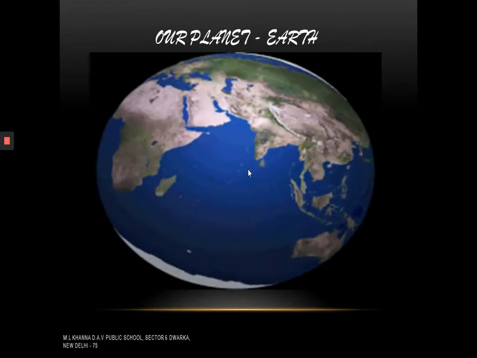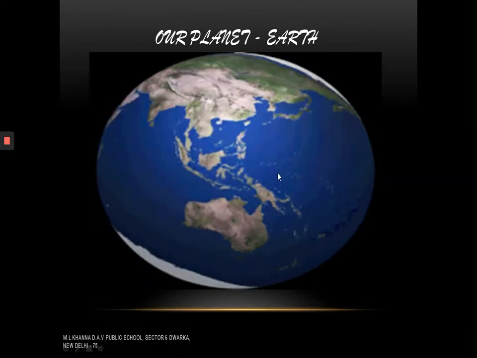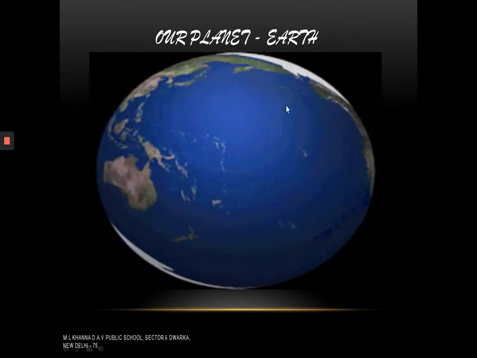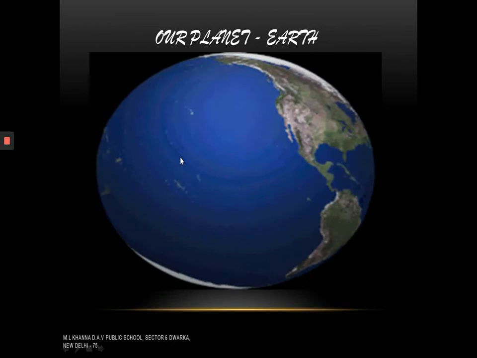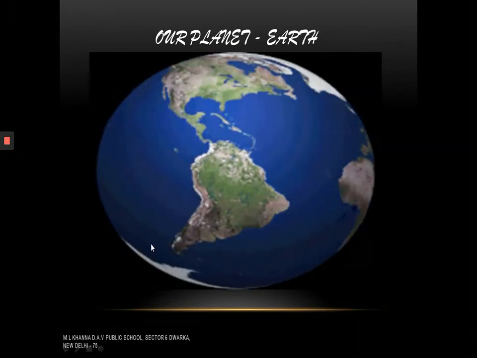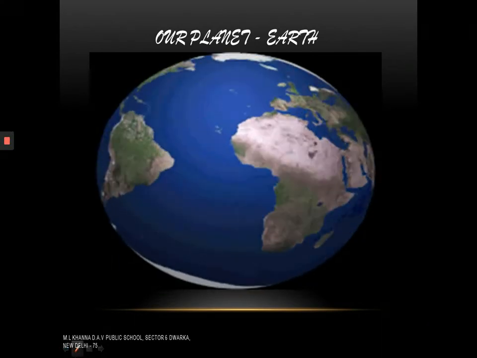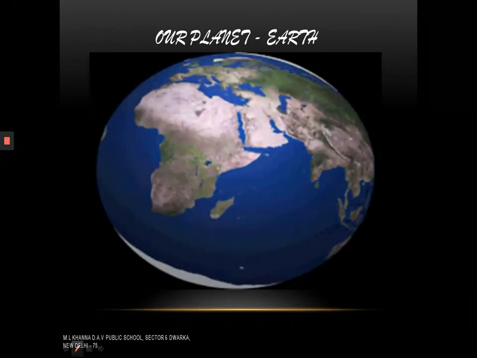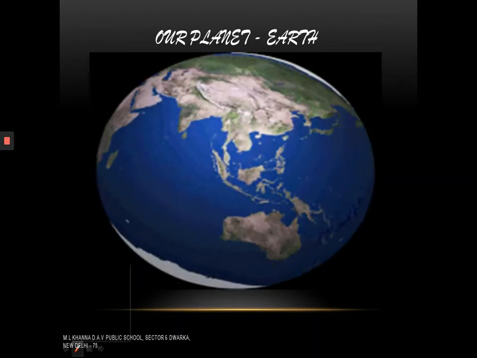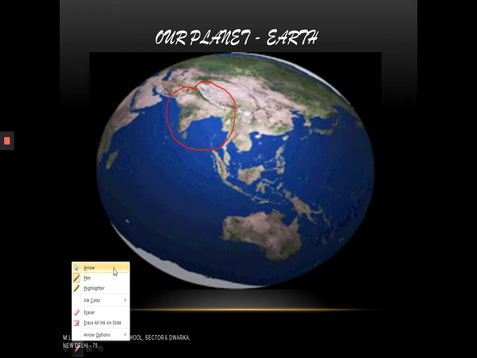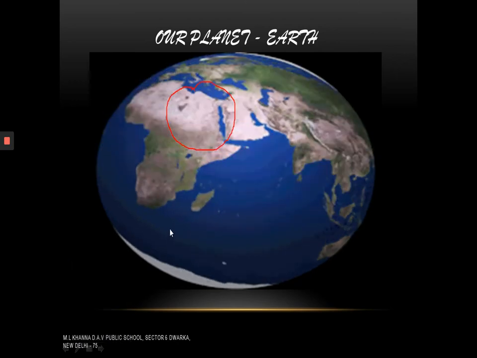Here it is. Dear students, the blue color here represents water and the other color depicts the land area. Now you must be wondering where our country India is on this earth. I'll show you where India is. Dear students, here is our country India on the planet Earth. Isn't it great? Now let us have a better look at our country India.